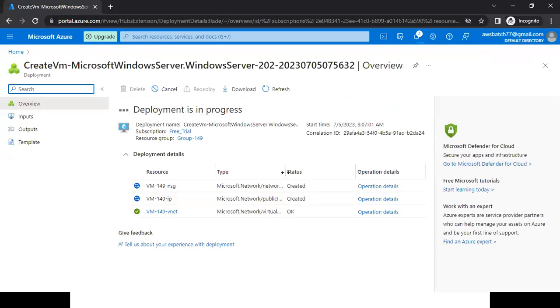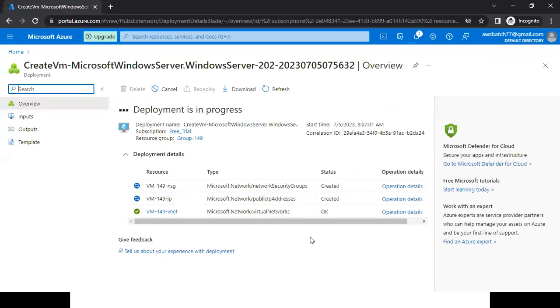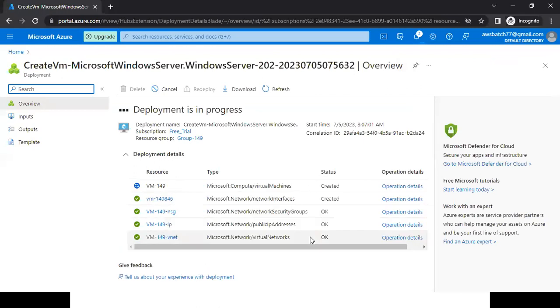And if you see here, when system is creating our virtual machine, with this virtual machine, system is going to create some more things also. Our system is creating network interface, NSG, public IP address, virtual machine, virtual network. It is creating other things also. What is this NSG, public IP address, and other things, we'll discuss in our upcoming sessions. Taking some time to create our machine.